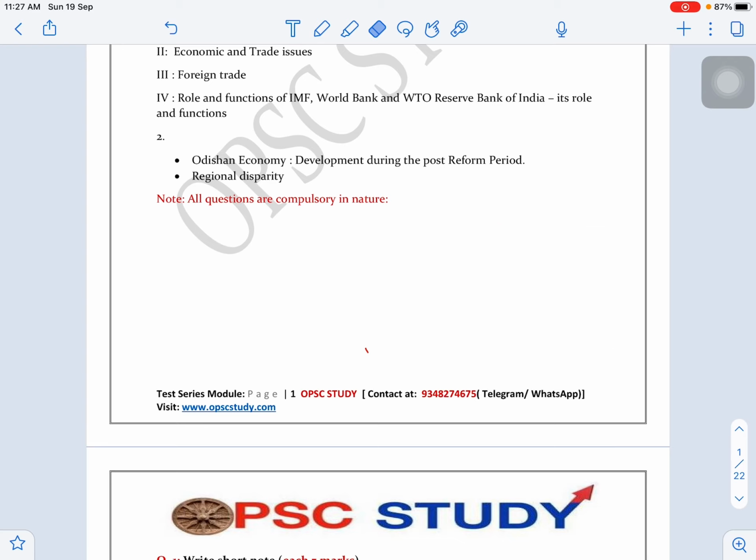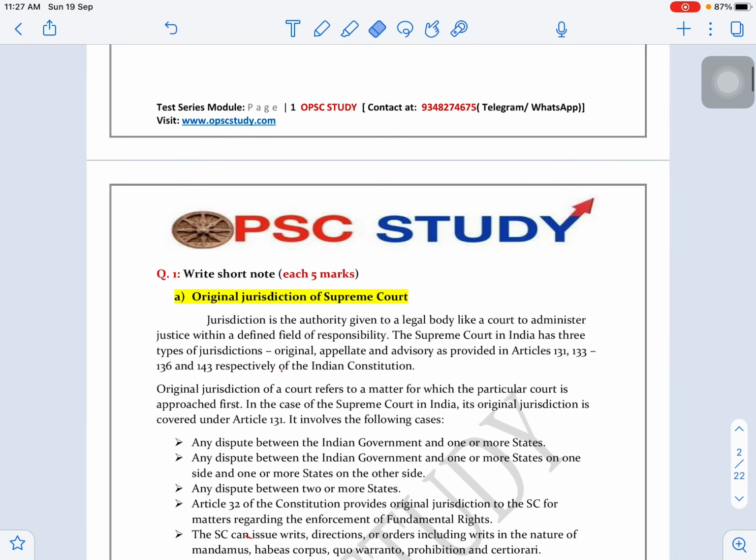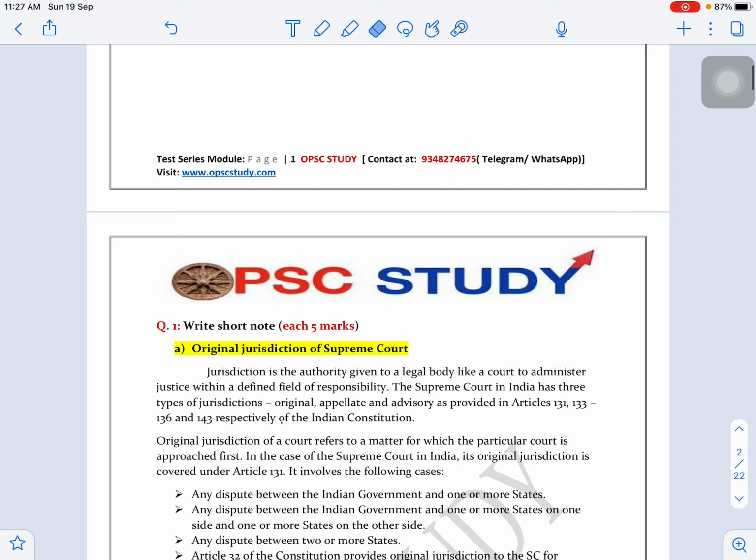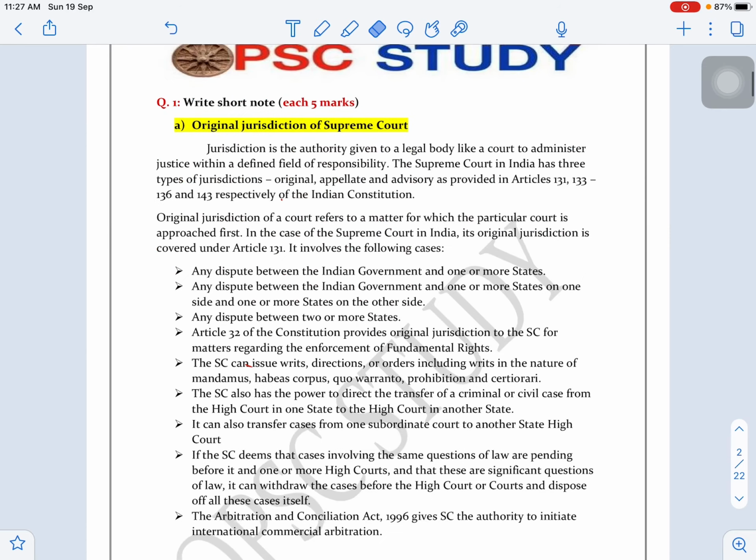This is the same case for the optional paper also. Many of you ask the same query on the optional. In optional also we have provided the model answer with two objectives: one is to provide content or study material on that particular topic, and another is to provide an approximate answer to that.